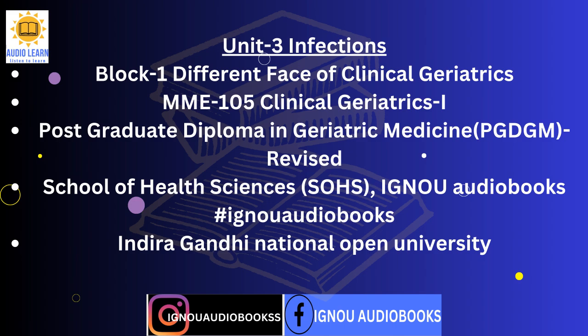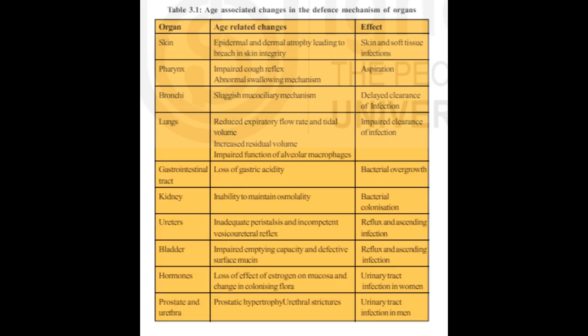3.2 Predisposing factors in the elderly. Let us read more about the factors which predispose elderly to infections. 1. Immunosenescence. We have read about the immunological changes of aging in Unit 2 of Block 2 of MME 104. Waning of host immune function and defense system increase the risk of infections in older people. Immunosenescence is a state not only of reduced immunity but also of a dysregulated immune response. Body's immune response to infection is reduced by multiple complex pathways in older people. Both the innate and adaptive immune responses are altered and decreased.